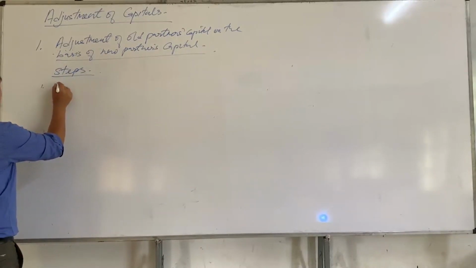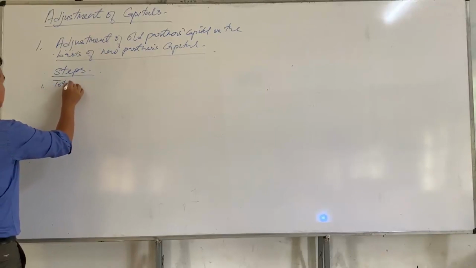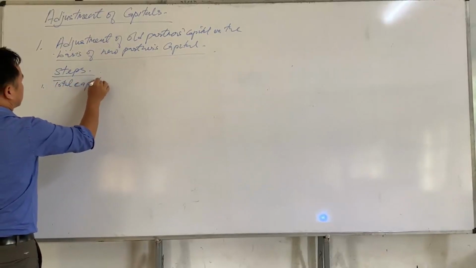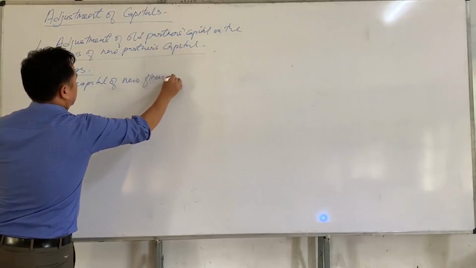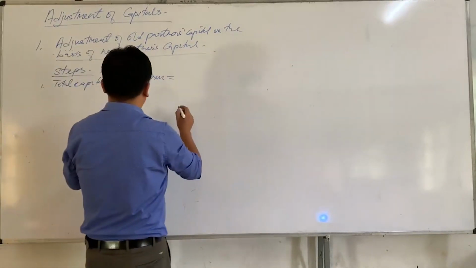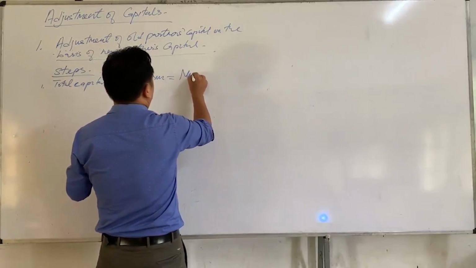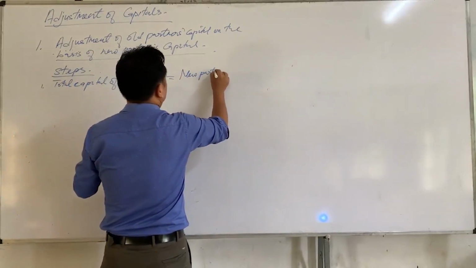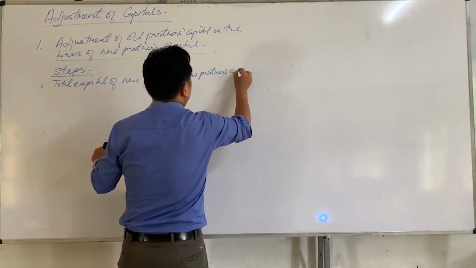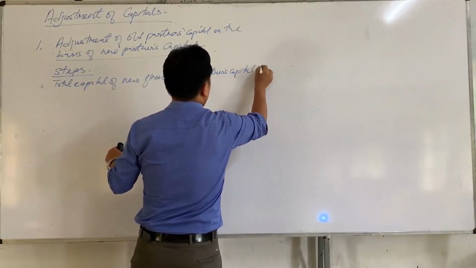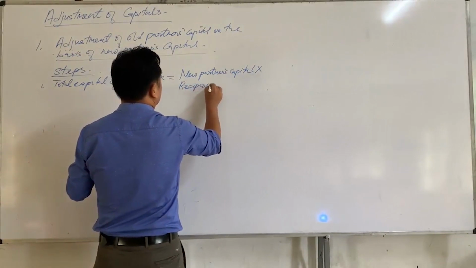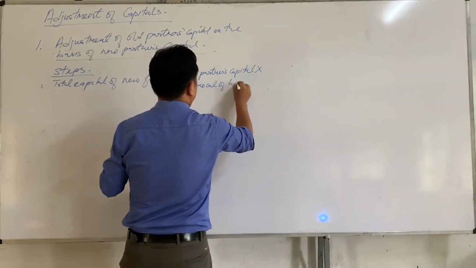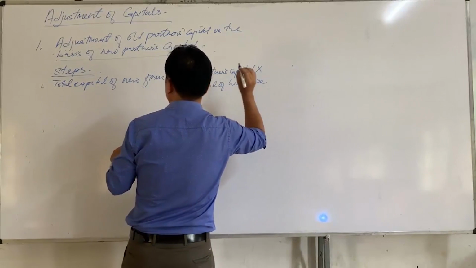First, we have to find the total capital of the new firm. The total capital of the new firm is equal to the new partner's capital multiplied by the reciprocal of his share.